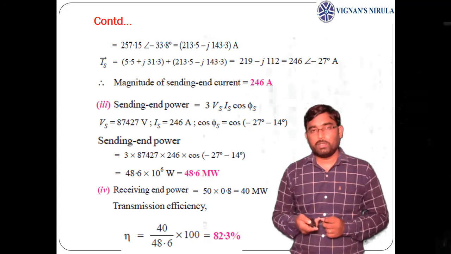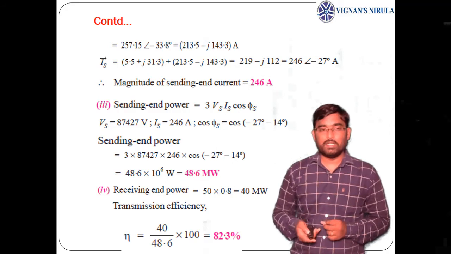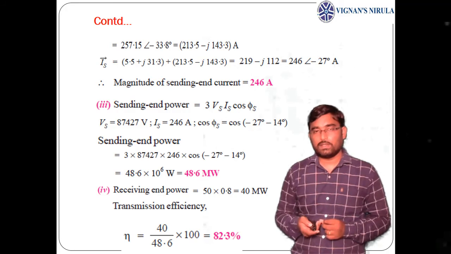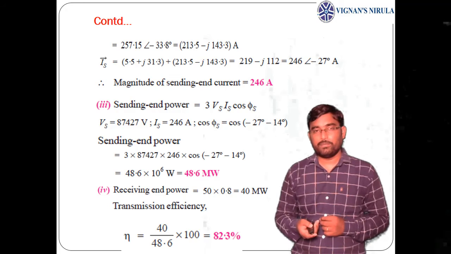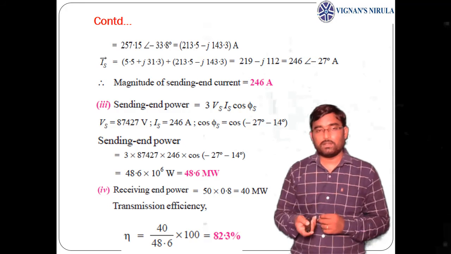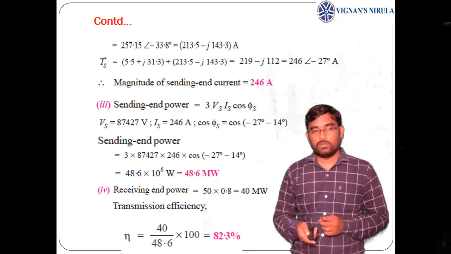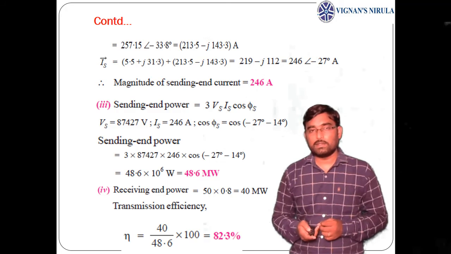So the sending end power will be 3 Vs Is cos phi s. That is 3 into Vs, 87,427, into Is, 246, into cos phi s, the cosine of the phase angle between Vs and Is, that is cos of minus 27 minus 14. This gives 48.6 megawatts.